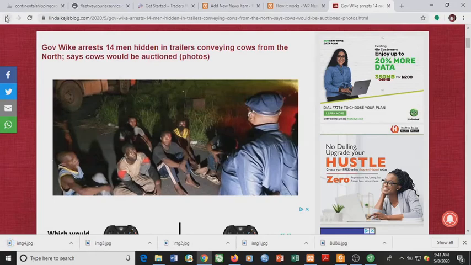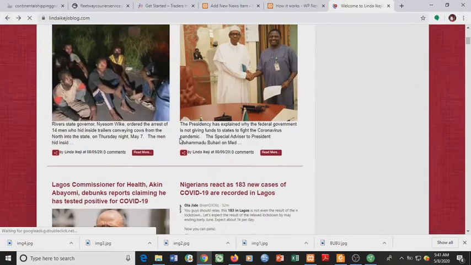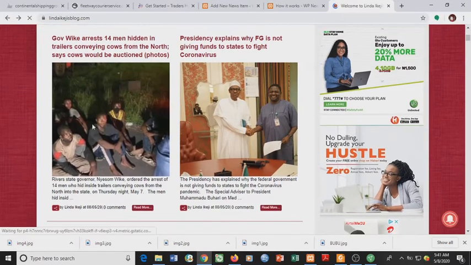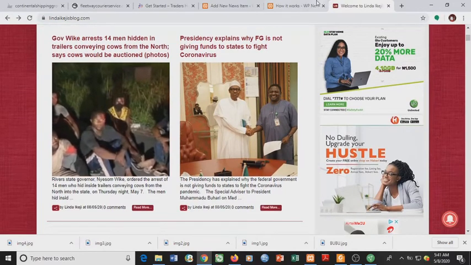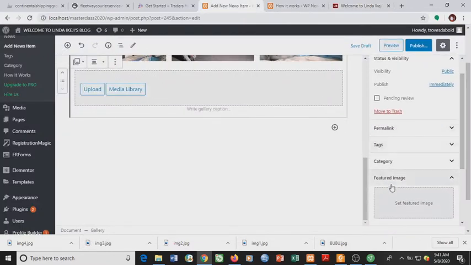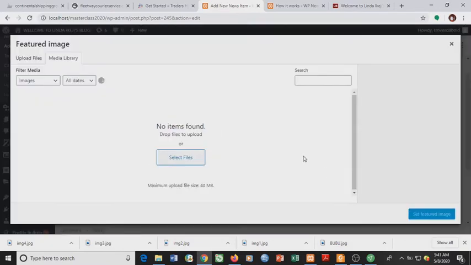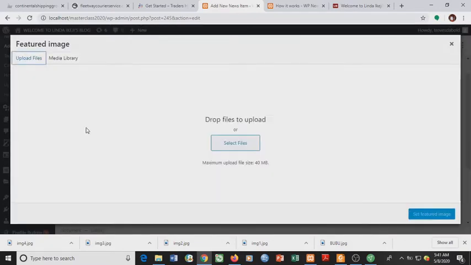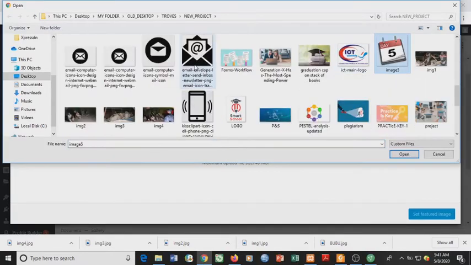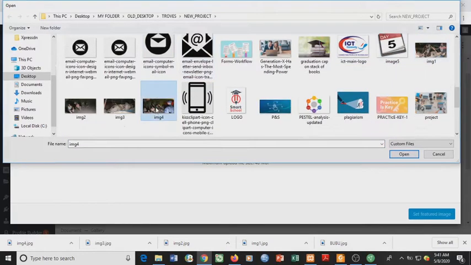And also, if you notice, this image is the image that also appears where you see the list of the news items. It is the image that appeared here, so it's called the featured image. So we'll go to featured image here. We select the image that has not been uploaded yet. We'll also upload it. That should be image 4. This is image 4 here.